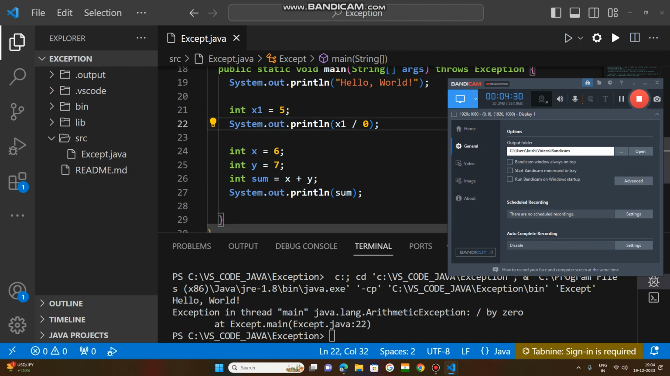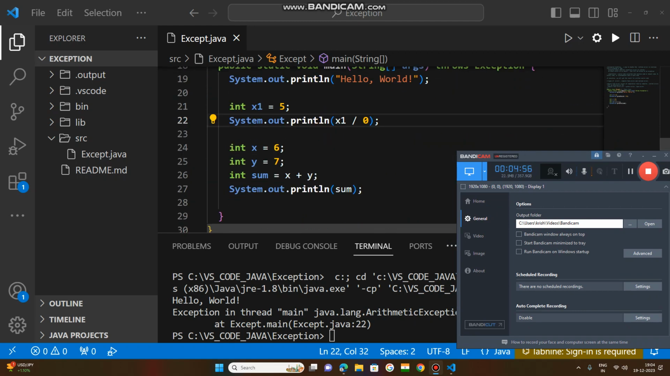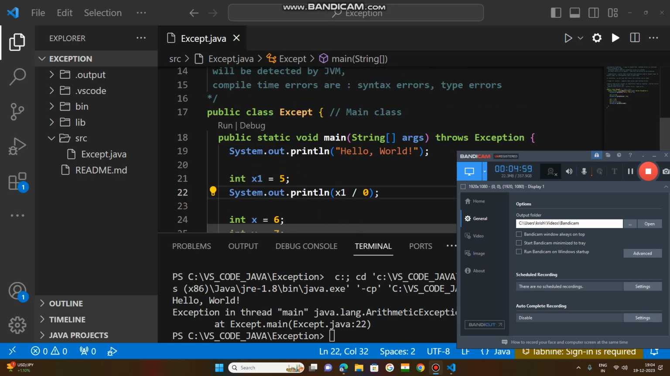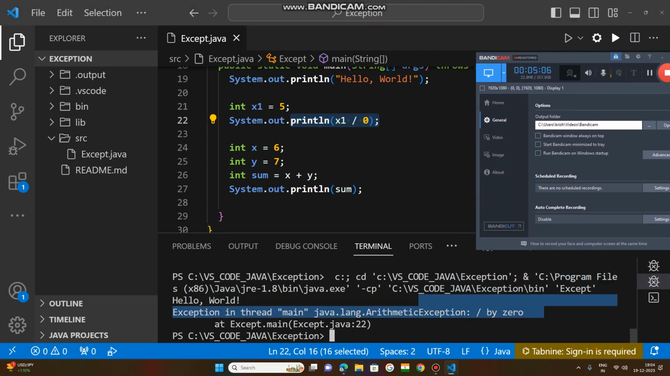If 1000 lines of code are there and an exception occurs at line 22, after that the next lines of code will not be executed. So the flow of execution stops at the line where the exception occurs. Handling that exception is called exception handling. This is called a runtime error. Why runtime error?